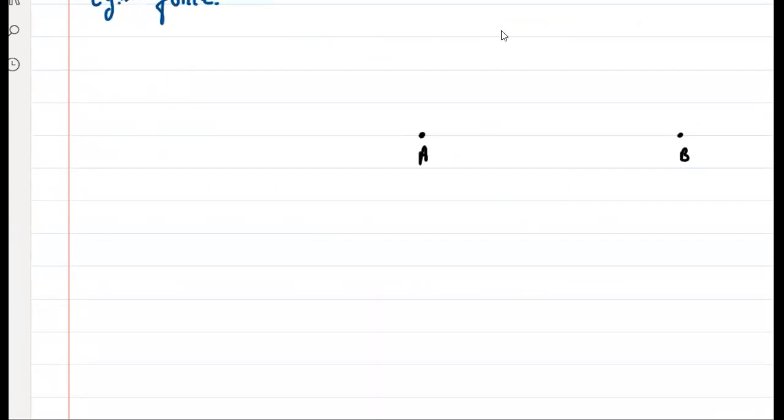So how will you take it? Tell me. Straight, sir. Yes, you'll take a linear path like this, straight. Yes or no? Very easy, straight path.